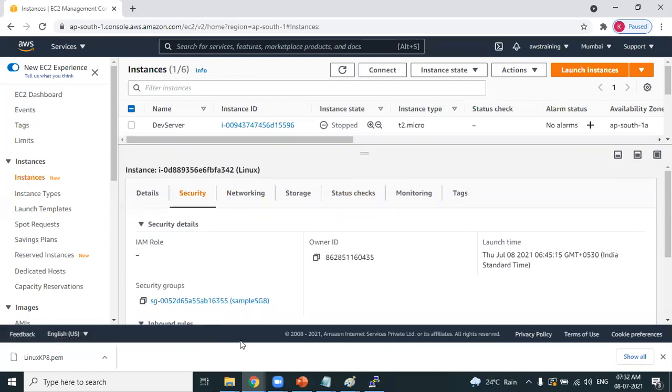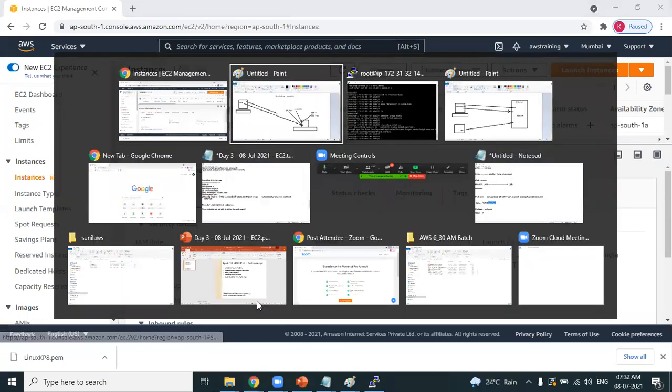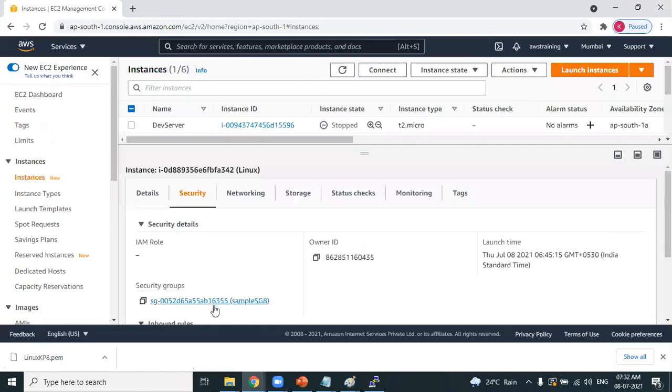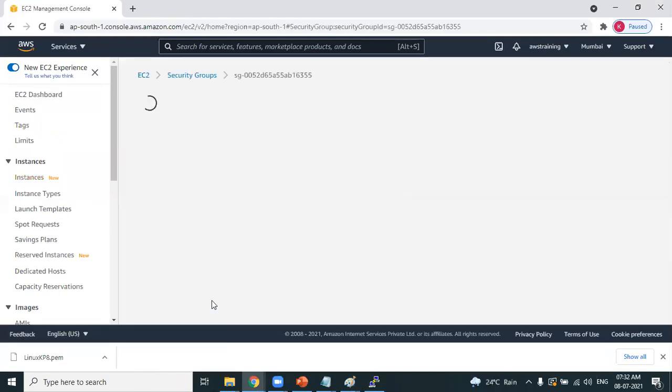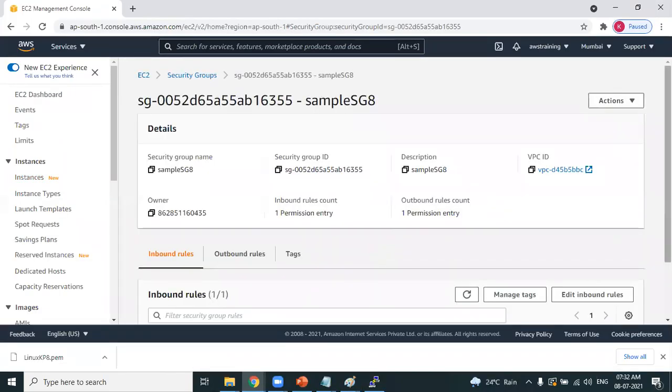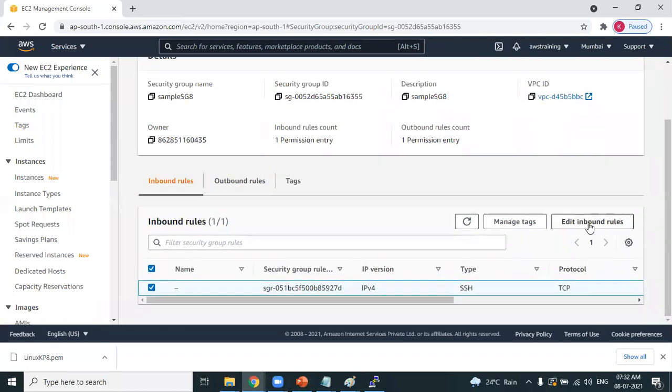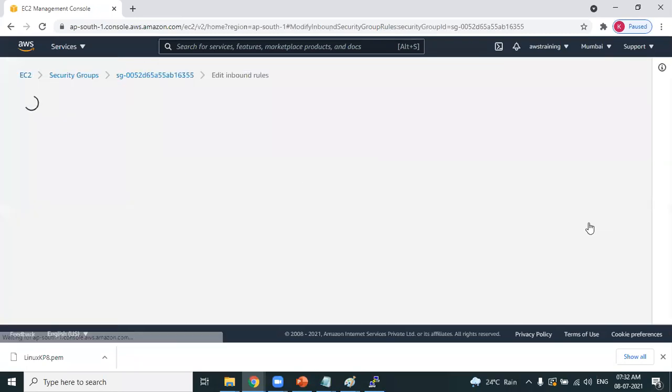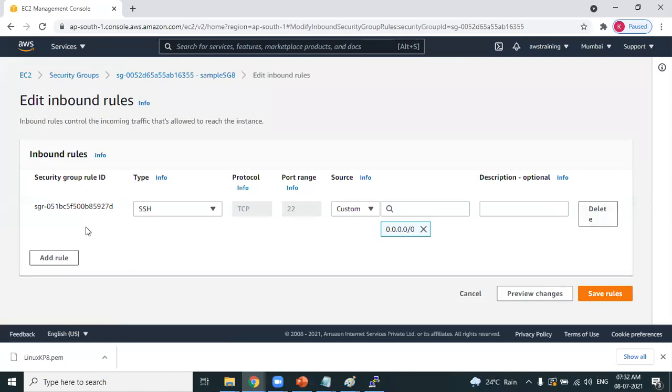Here you can see the name of the security group, sample SG8. You can see the security group here. Click on the security group and then edit inbound rules. You can also clearly see that right now your security group is opening only one port, that is the SSH port. I'll be adding one more rule.